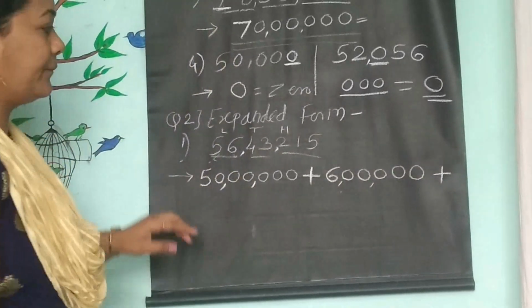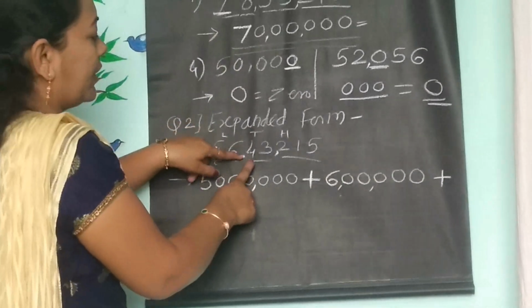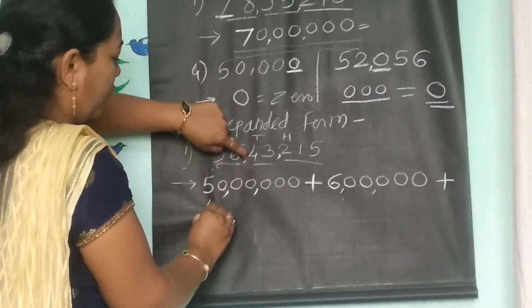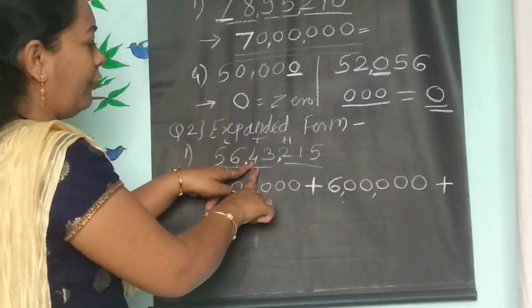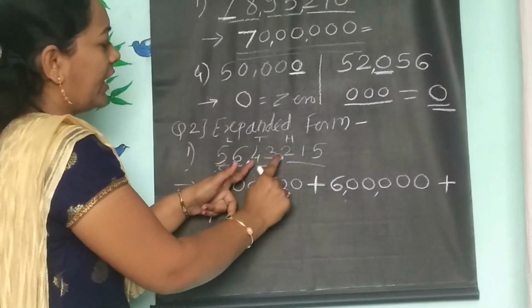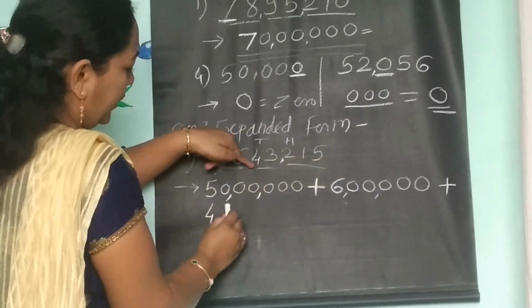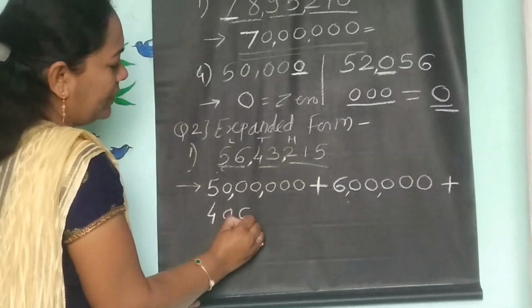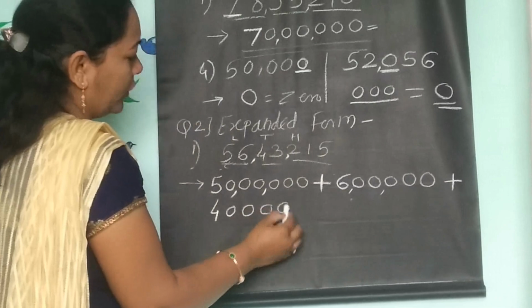Again, the sign comes next. Plus sign. The next number is 4. Write that 4 as it is. After 4, count the digits: 1, 2, 3, 4. Give 4 zeros. Give comma.